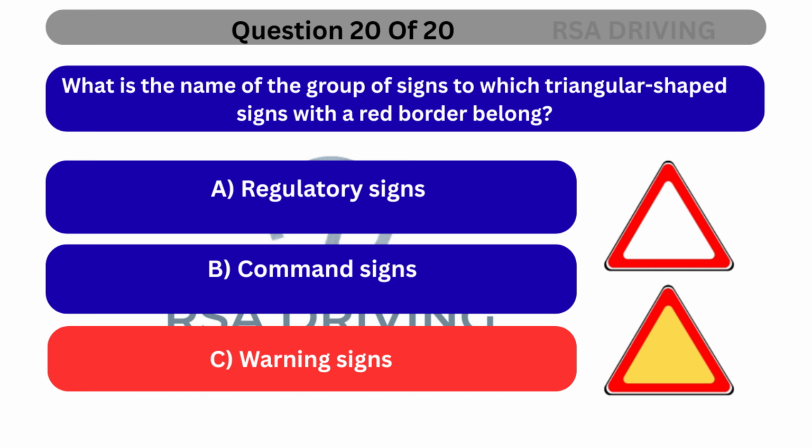Warning signs. Warning signs are triangular with a red border. A white background indicates a permanent warning, while a yellow background indicates a temporary warning. They alert drivers to potential hazards ahead.